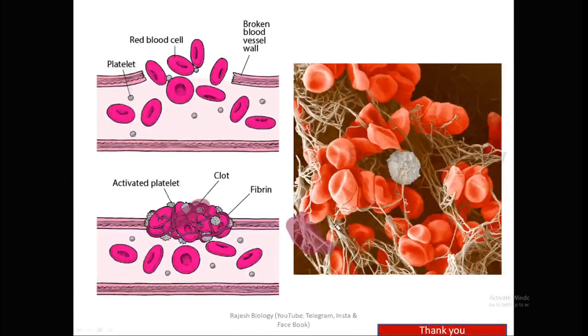This is the meshwork, and blood cells are arrested within the meshwork. In most cases, blood clots are red in color because RBCs are arrested within that meshwork. So here is your answer to why most clots are red in color. There is no reaction of RBCs in the formation of a blood clot, but they are arrested within the fibrin monomer meshwork. So most clots are red in color.